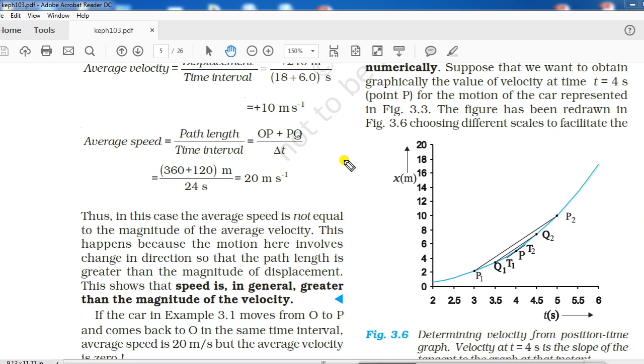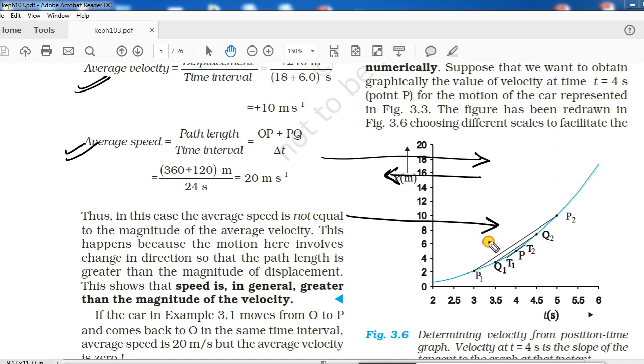The reason is that in this second part we are not moving in a particular direction. After moving in a particular direction, we are coming back. That means in these types of cases, average velocity and average speed will be different.